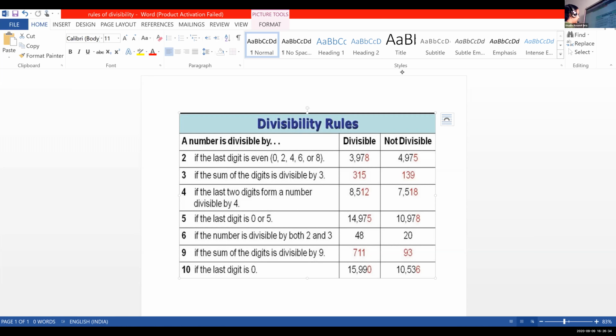Divisibility rule of 9. If the sum of the digits is divisible by 9, it is divisible by 9. The last one, if the last digit is 0, then it is divisible by 10.